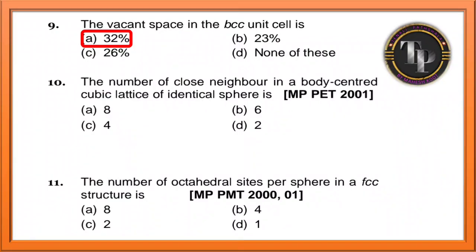The number of close neighbors in body-centered cubic lattice of identical spheres is 8. That is the correct answer. The number of octahedral sites per sphere in a FCC structure is. Correct answer is only 1.